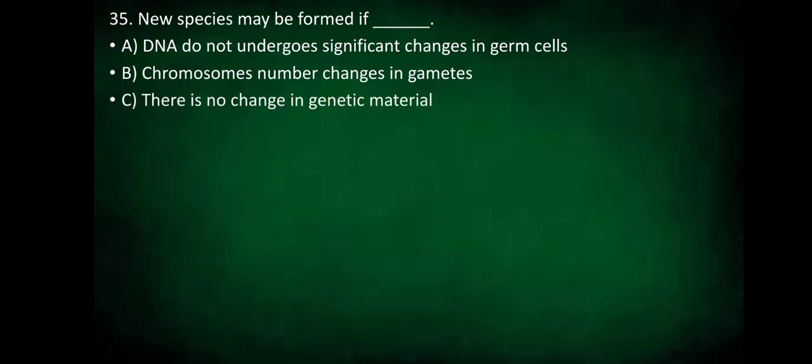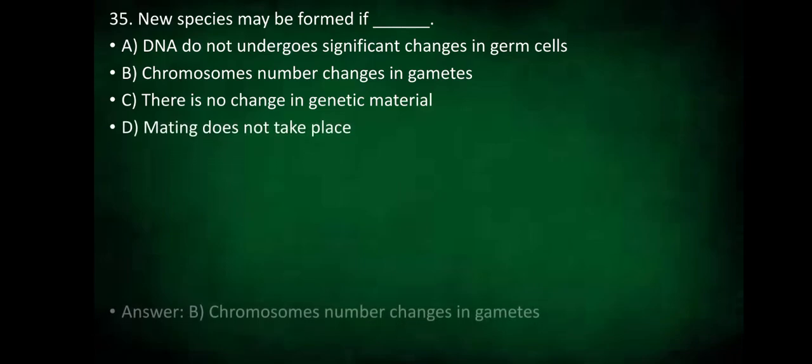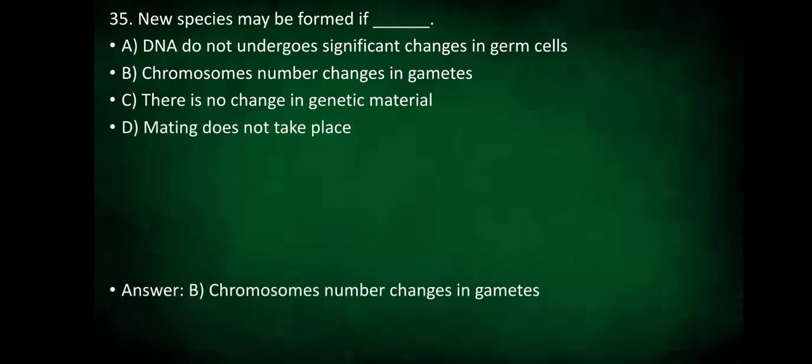Our 35th question. New species may be formed if DNA does not undergo significant changes in germ cells, chromosome number changes in gametes, there is no change in genetic material, or mating does not take place. The answer is chromosome number changes in the gametes.